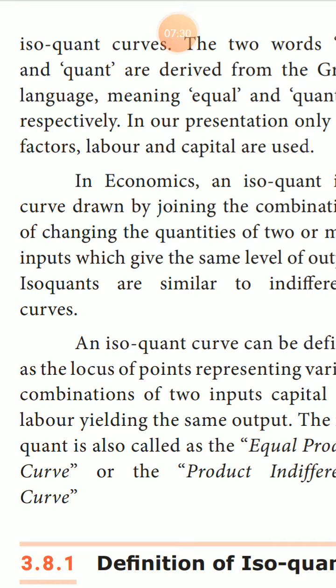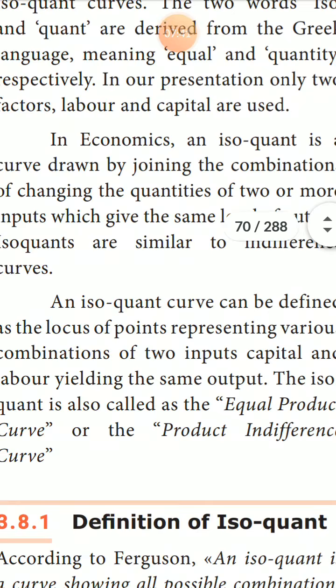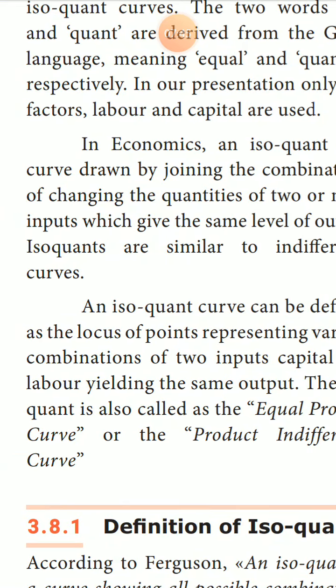Three important points, students. First, isoquant is a Greek word. Second, the meaning of isoquant is equal and quantity. Next, the isoquant is also called by which name? Equal product curve or product indifference curve.